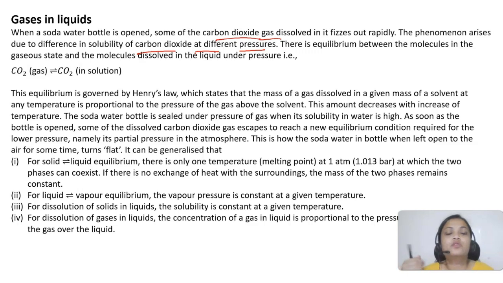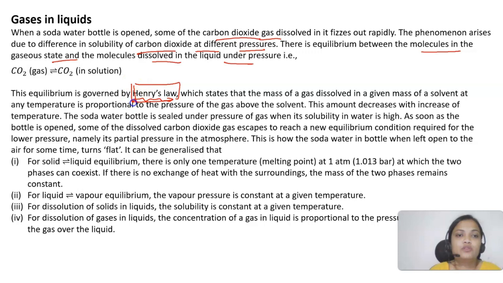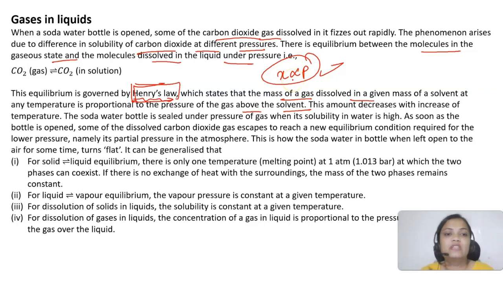But under pressure, what happens? There is an equilibrium between the molecules in the gaseous state and the molecules dissolved in the liquid. We have already studied Henry's law in solutions. Henry's law states that the mass of gas dissolved in a given mass of solvent at any temperature is proportional to the pressure of the gas. So the amount of gas dissolved is directly proportional to the pressure. This amount will decrease with increase in temperature, so with increase in temperature the solubility of gases decreases.